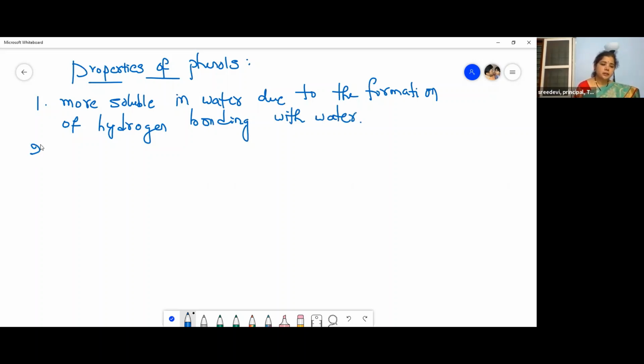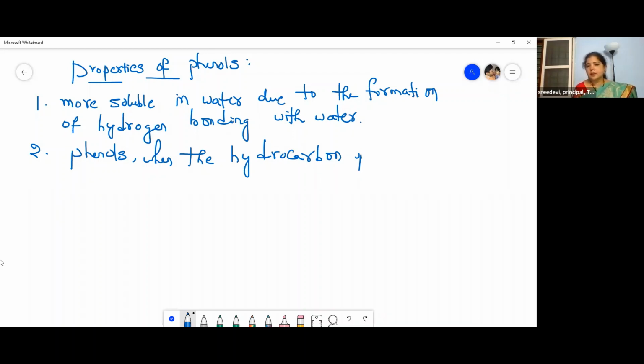Next, when the hydrocarbon part of phenols increases in size and mass, the solubility decreases.